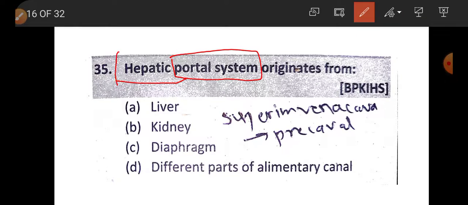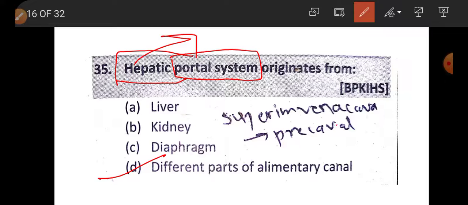In hepatic portal system, blood from different parts of the alimentary canal is collected first in the liver, then finally passes into the heart. So hepatic portal system originates from different parts of the alimentary canal.